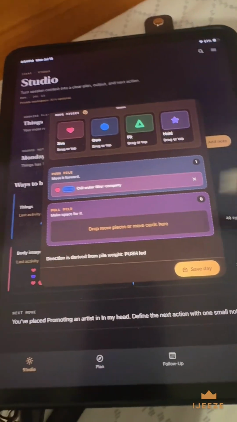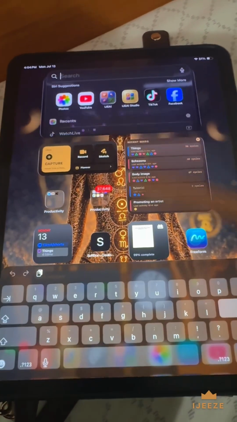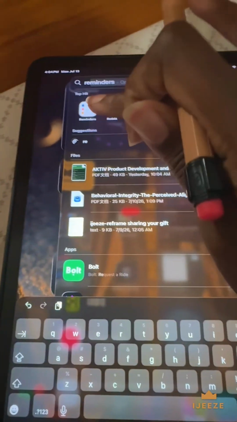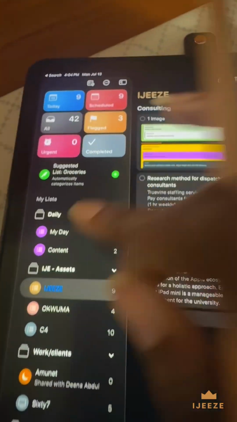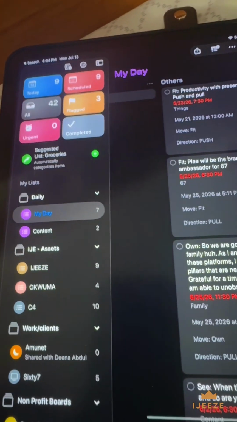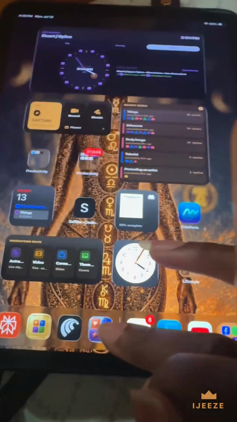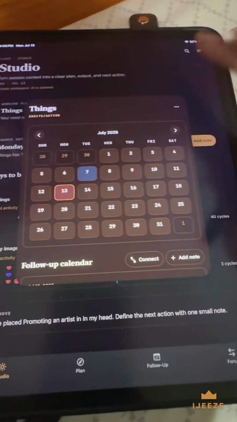So now that went to my reminders, and just to show you that it did, I will go to my reminders, hopefully not show too much of my information, and I'm going to go to my day. And right here it is. So yeah, that's one update. The update that I showed was the big screen thing.